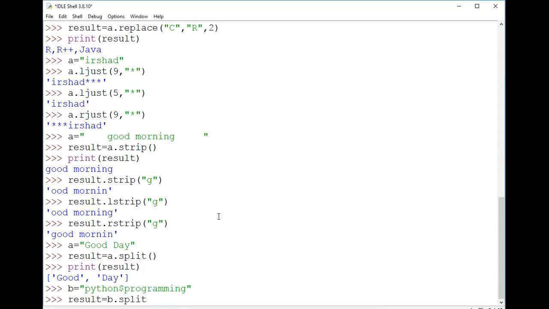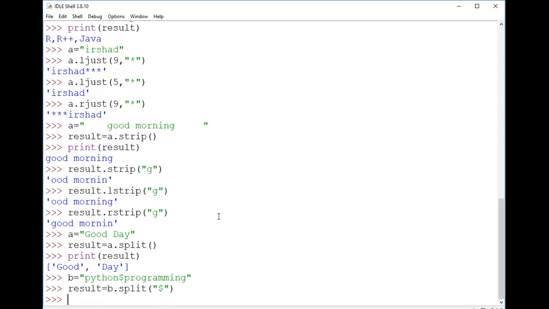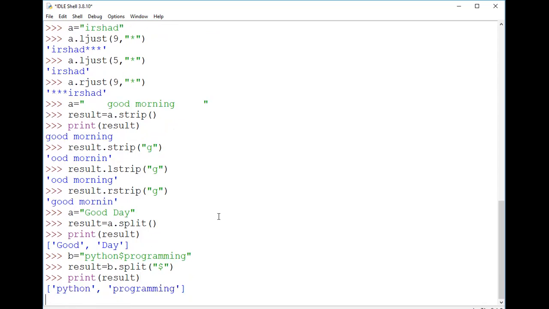I'm using the split method, and in the split method, you can see that there is no space here, but the separator is a dollar sign. So that separator I need to specify here. I'm just writing dollar over here. With the help of dollar, the splitting will be performed here, so that Python and programming are separated, and it forms a list of a group of strings. So in this way, the split method works here.